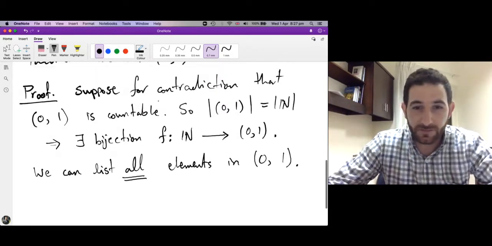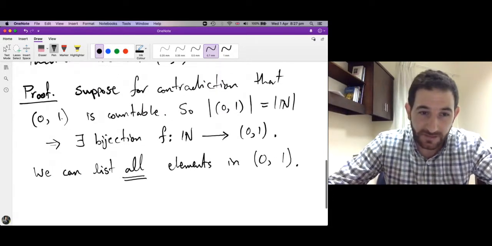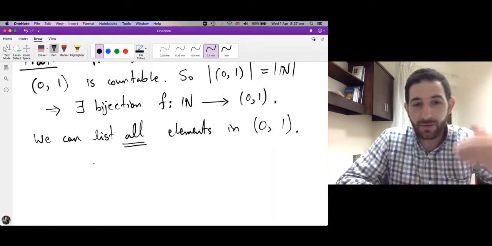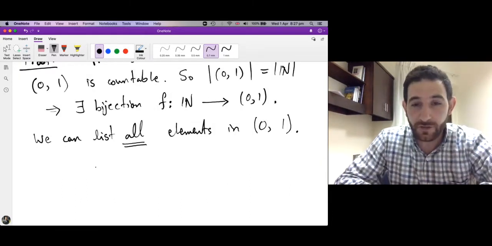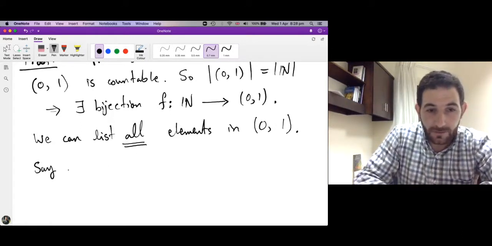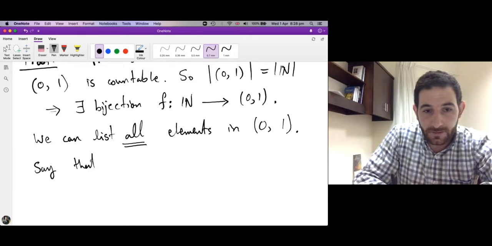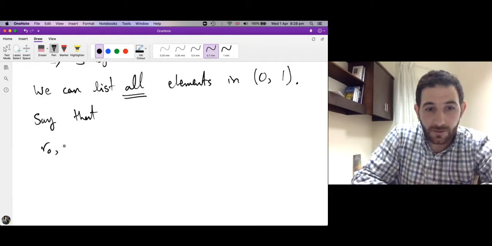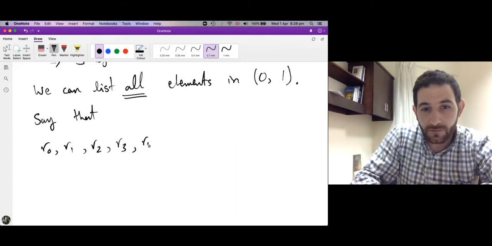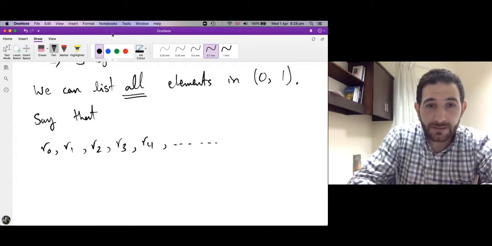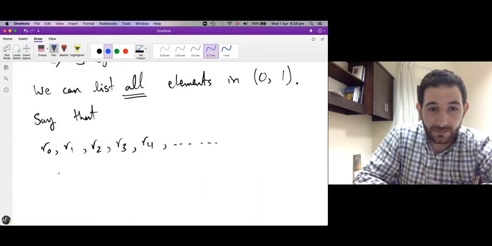Again, this is our assumption. We assume that this set is countable, so we can list its elements, and remember that our goal is to arrive at a contradiction. So say R0, R1, R2, R3, R4, and so on is a list.